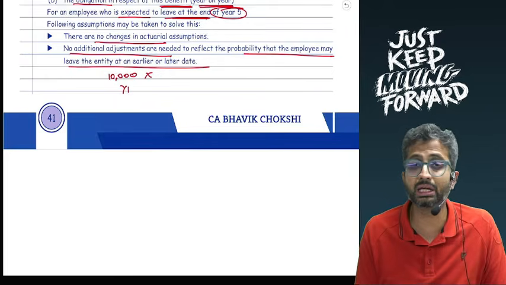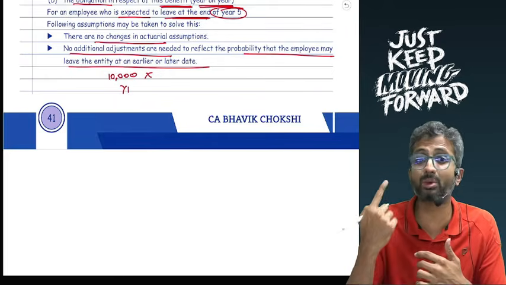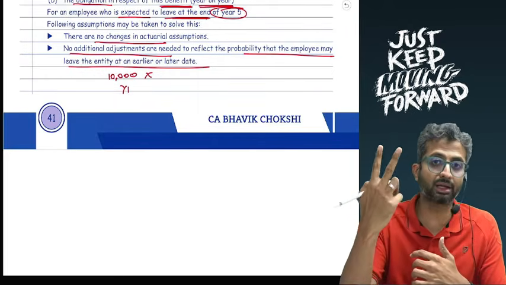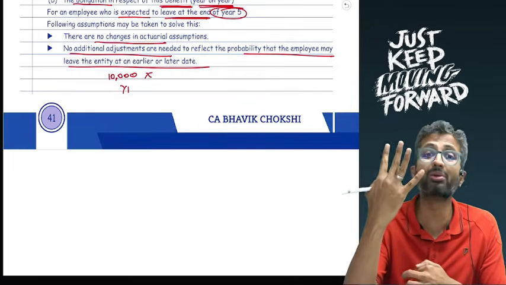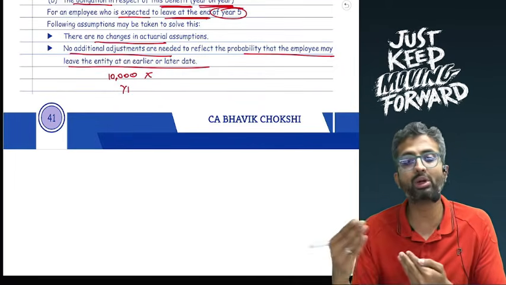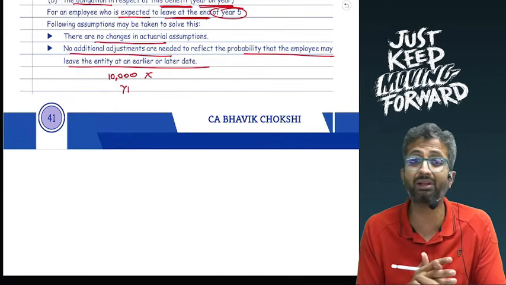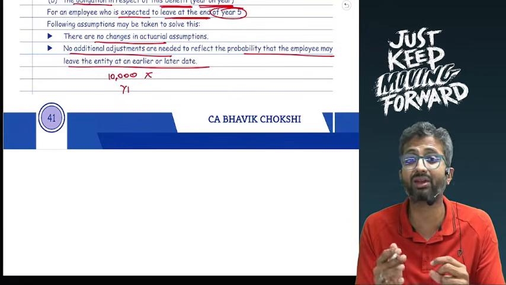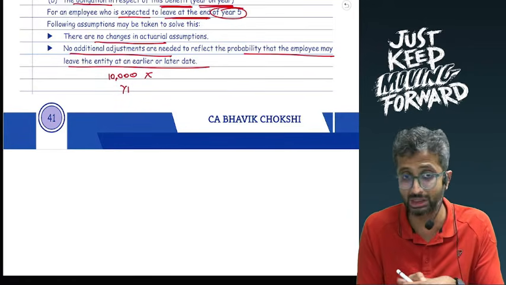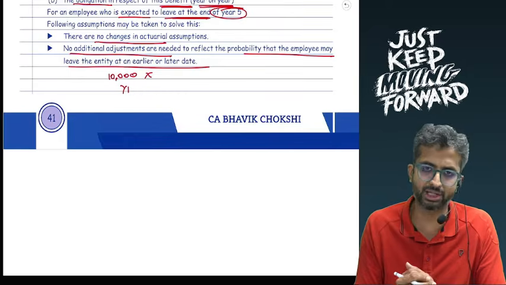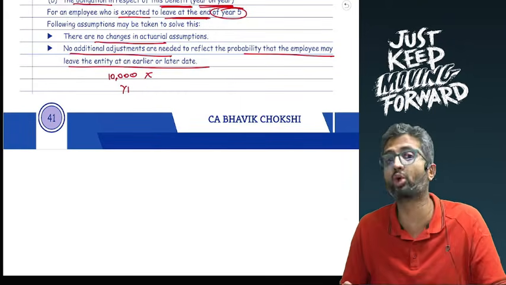By how much is it increasing? 7%. Achha, the first increase will happen in the second year, then third year, then fourth year, then fifth year. So there will be 4 increases. Students usually take 5 increases saying that the employee will leave after 5 years. That could have been done if the salary for year 0 was given as 10,000. Here the salary for year 1 is given as 10,000 and hence subsequently there will be 4 more increases.